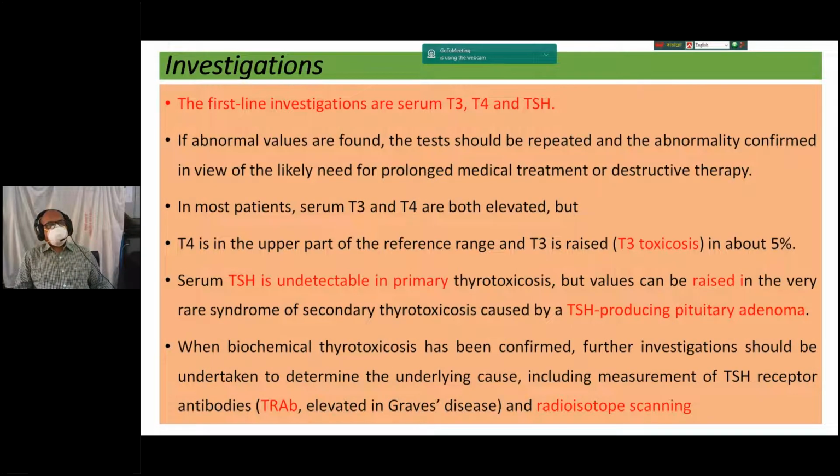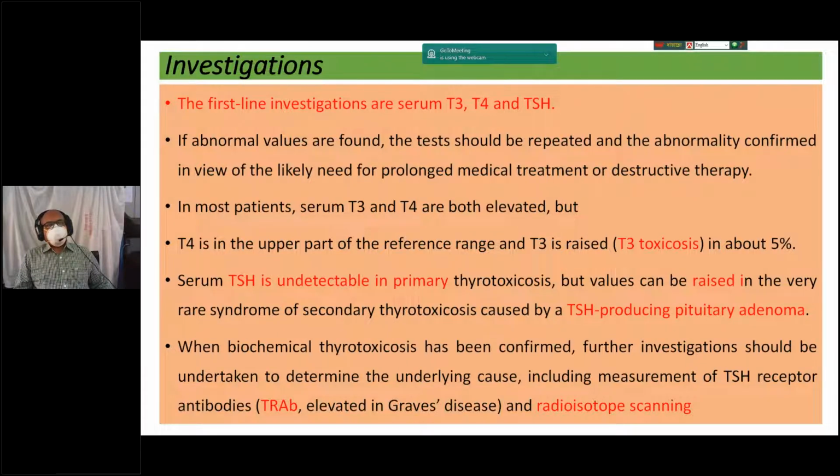So what are the investigations? Thyroid function test, already mentioned. What are the findings you will get in case of hyperfunction? T3 and T4 will be raised and TSH will be reduced. So for your interpretation, always write in the examination, or give your answer in the examination, with interpretation. What is the interpretation of thyroid function test in Graves' disease in the hyperthyroid state? TSH is decreased and T3, T4 will be increased.